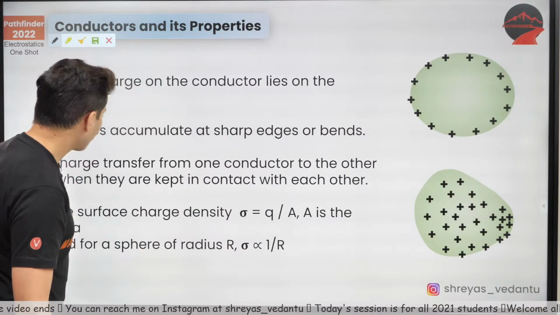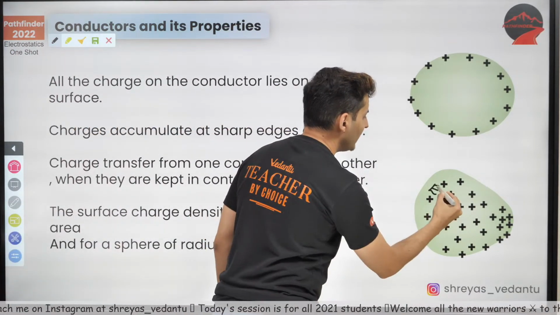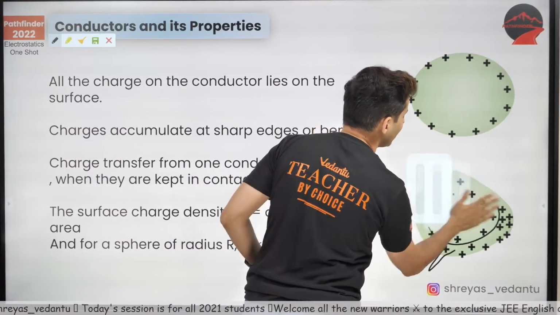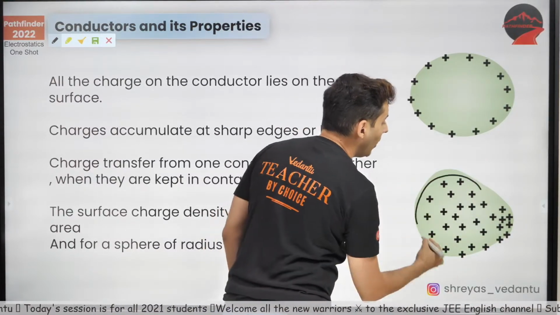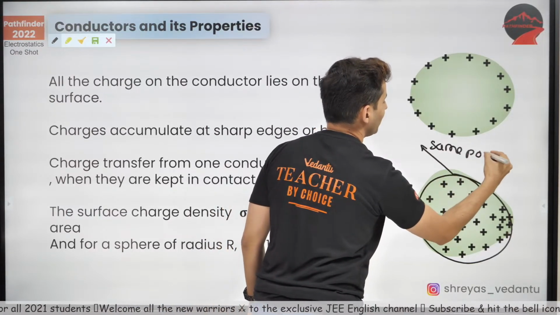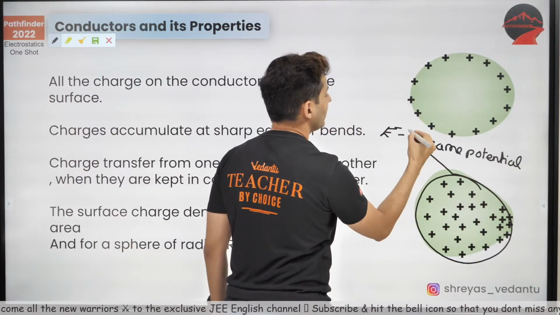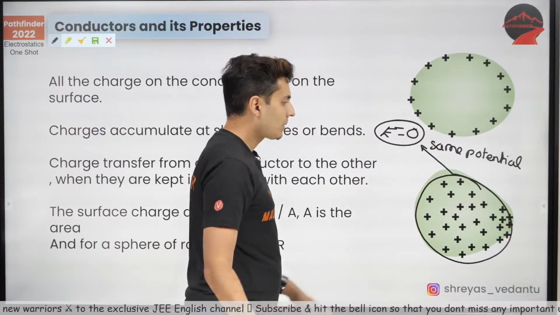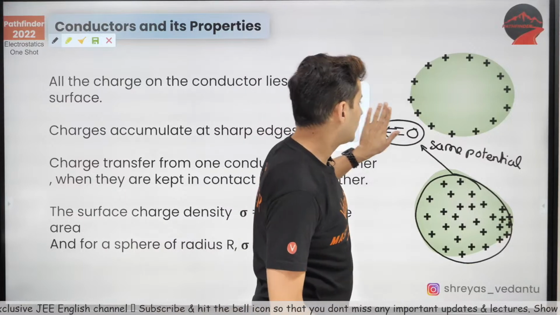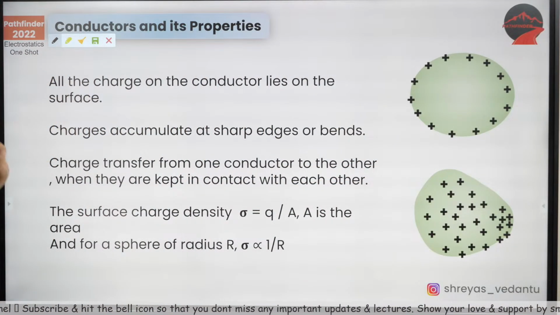Remember this: whenever you have a conductor, the field is 0 inside that conductor. Because the field is 0 inside the conductor, all these points will be at the same potential. Same potential, the reason is the field is 0. Keep this in mind. Everywhere the field is 0, all the charges cancel out the fields, and the potential will be the same everywhere. Okay, last thing.